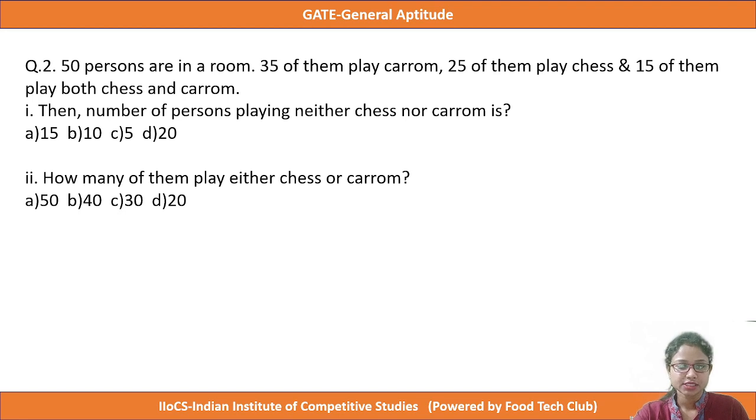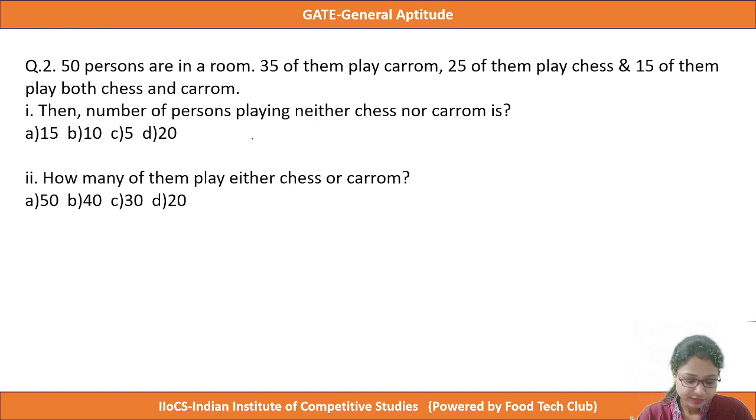Now let's come to the next problem. The next problem is, there are 50 people in a room. Among them 30 of them play carom, 25 of them play chess, and 15 of them play both chess and carom. The first required question is the number of persons playing neither chess nor carom.